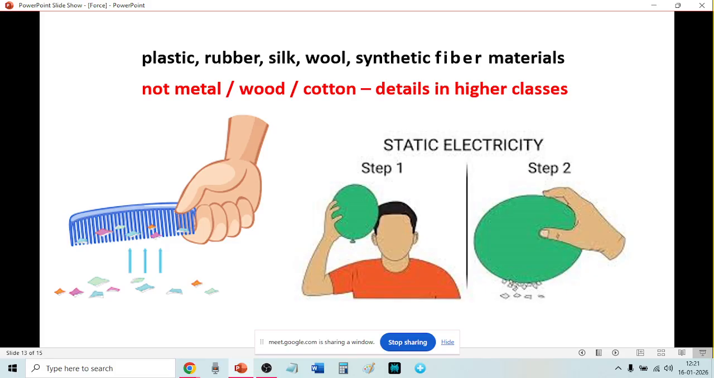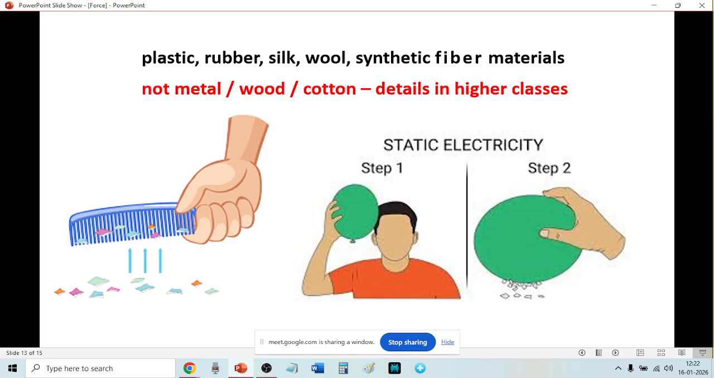This comb, if your hair is dry, no water, dry. If you comb for some time, it can attract small pieces of paper. Similarly, in the second picture, a balloon you are rubbing on your hair. Here the plastic comb, here the balloon you are rubbing on your hair. Then also it can attract small pieces of paper.